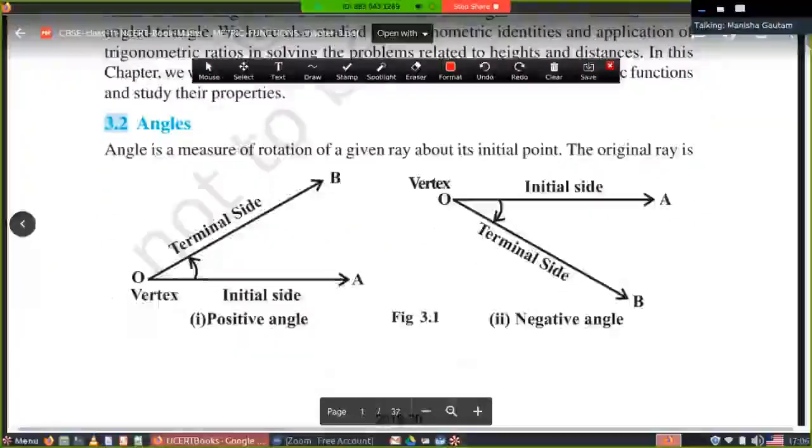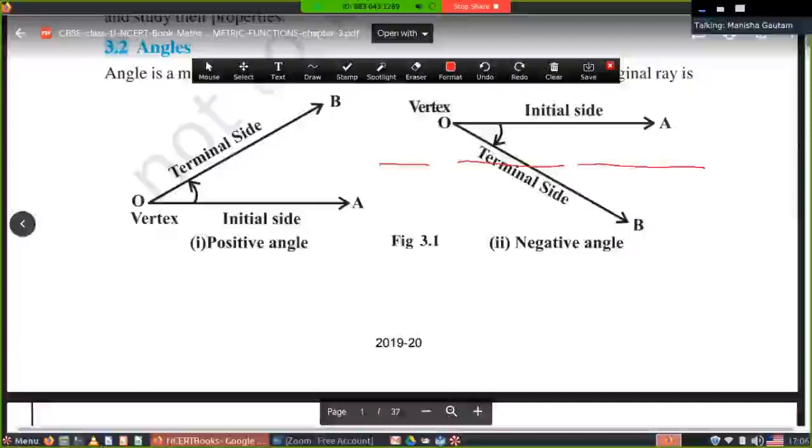Let's see the first subtopic here, that is angles. An angle is a measure of rotation of a given ray about its initial point. The original ray is given to you here. Suppose the initial ray is this one. If you move from the initial ray to the terminal ray in the anti-clockwise direction, as you know, this is a clock, and this is the clockwise direction, and anti-clockwise means opposite to the clock. If you move anti-clockwise, then the angle is a positive angle. Suppose this angle is theta, I will write positive theta. A plus sign will be there along this angle.